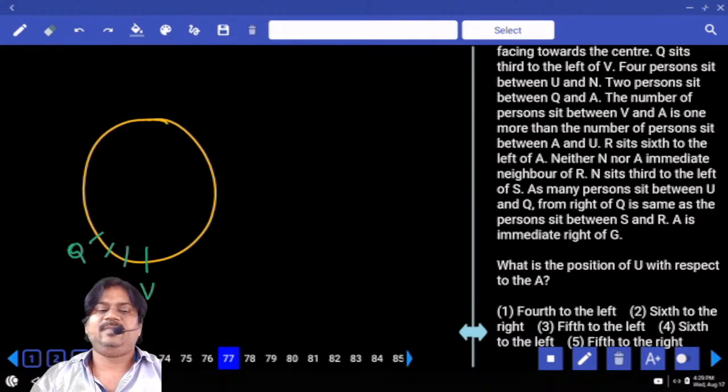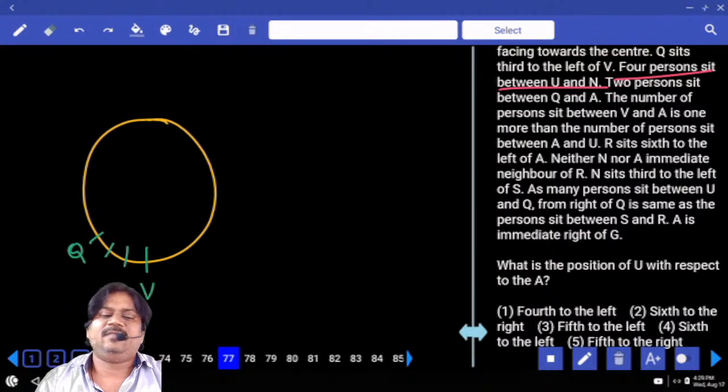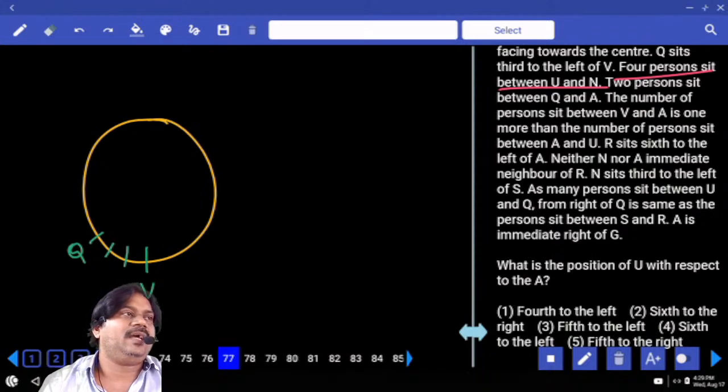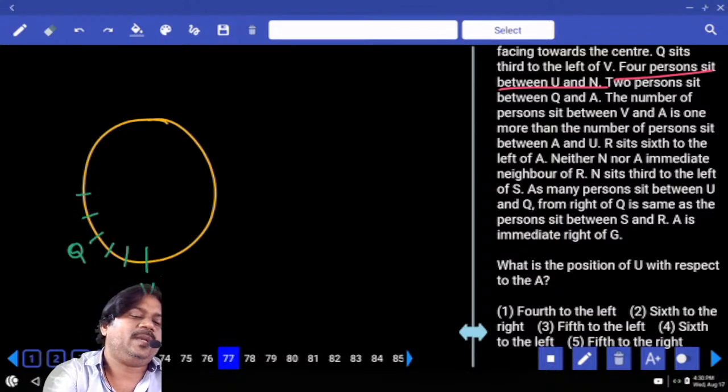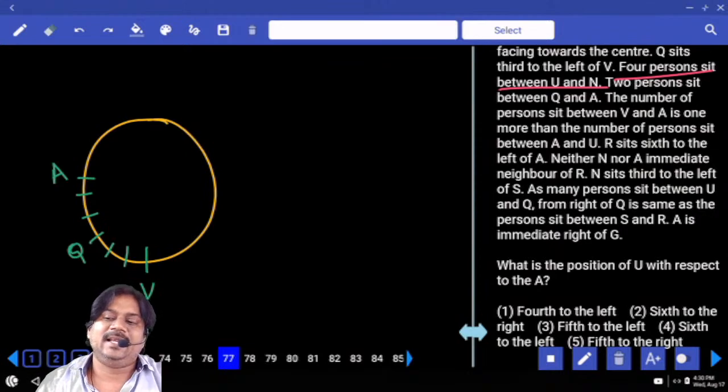Next, 4 persons sit between U and N. Can we have any confirmation about U position and N position? No. 2 persons sit between Q and A. Already we have a confirmation about Q's place, and we need to write A. So can we have a chance to the right of Q? No. 1 place, 2 place, and is it the place of A? Yes. Right.